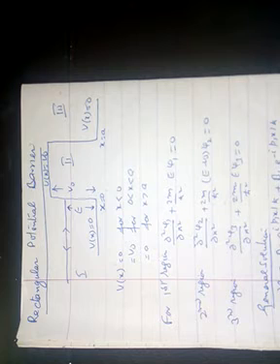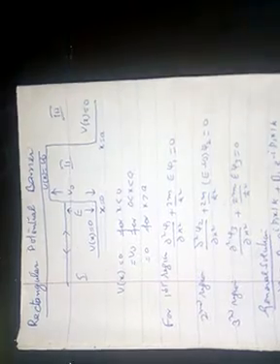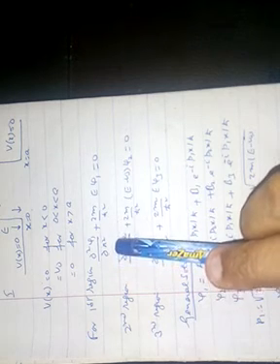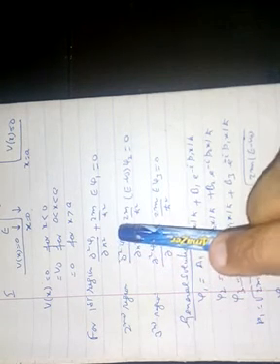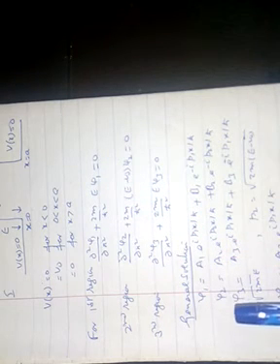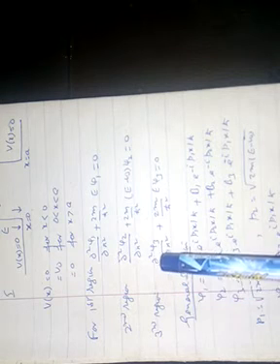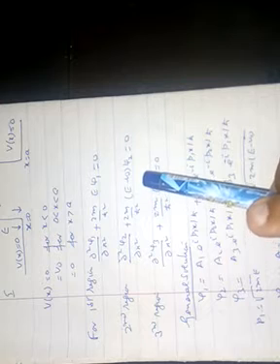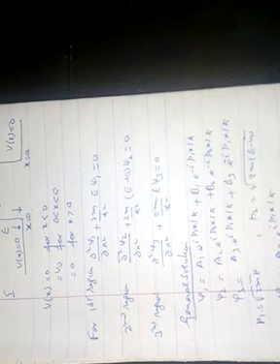To solve the problem, let us write three Schrodinger equations, one for each region. For the first region, I can say that d2 psi 1 upon dx square plus 2m upon h cross square into E psi 1 is equal to 0. And the Schrodinger equation for the second region will be d2 psi 2 upon dx square plus 2m upon h cross square into (E minus V0) psi 2 is equal to 0.